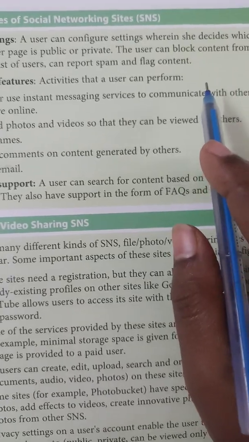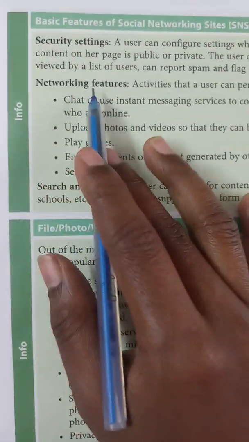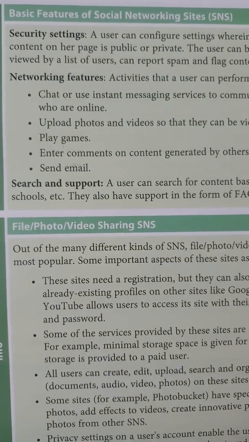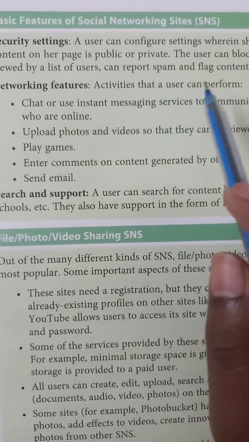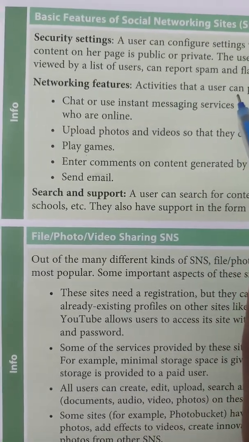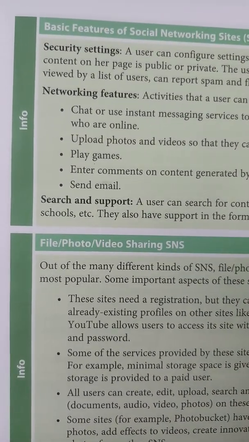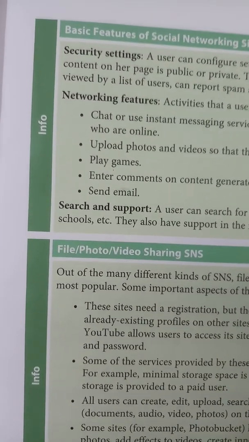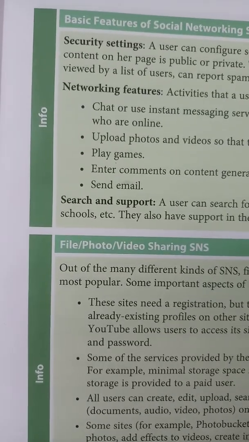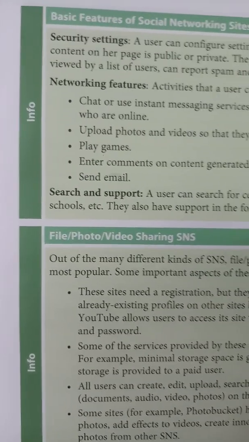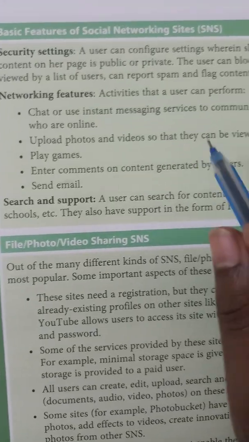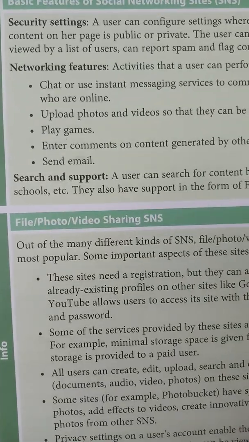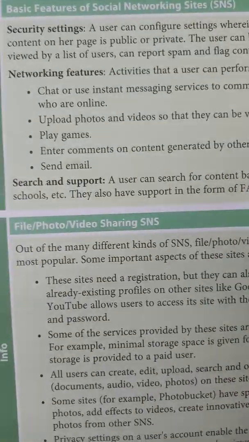The user can block content from being viewed by a list of users. So I can block some persons also, and then can report spam and flag content. Report spam means it is an activity of reporting abuse messages to a higher authority. Someone is sending abuse messages or videos, we can report it. And flag content means that the piece of data is unusual, so we can flag that content also.